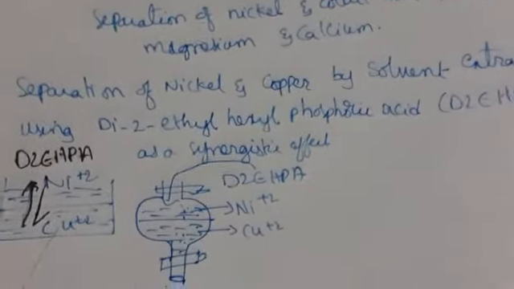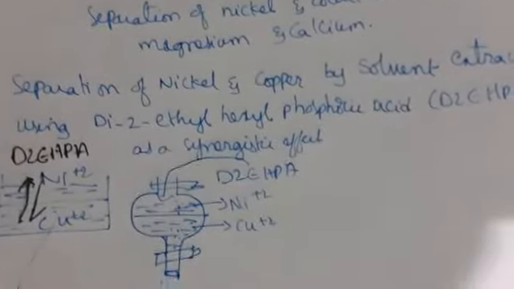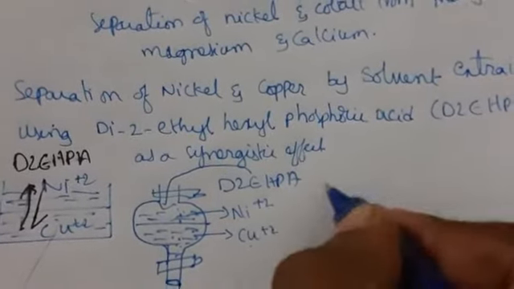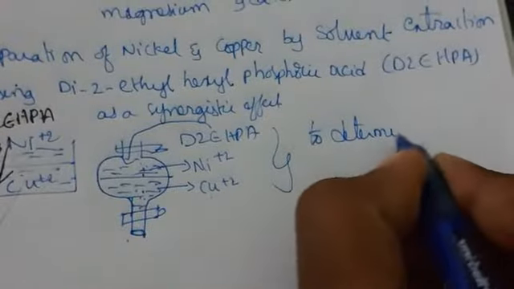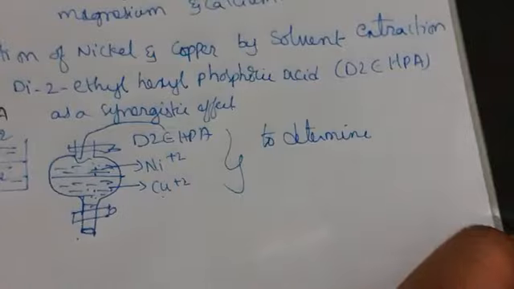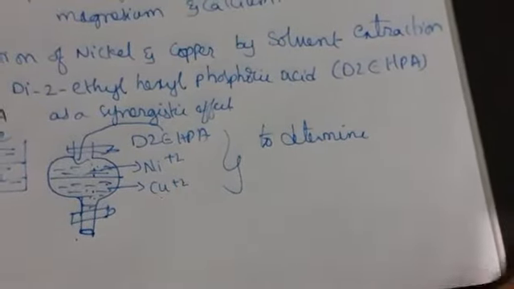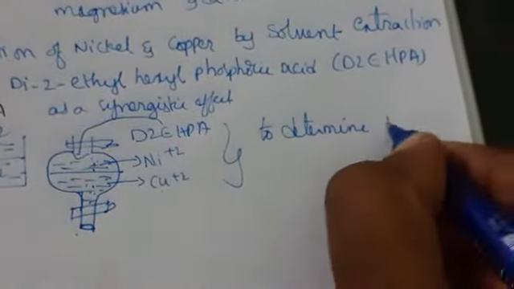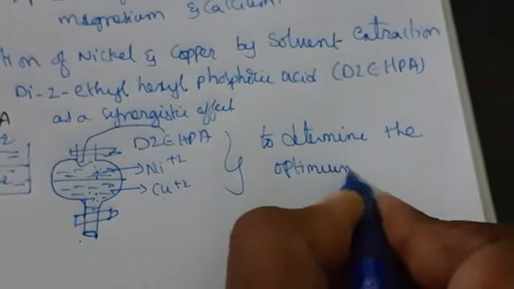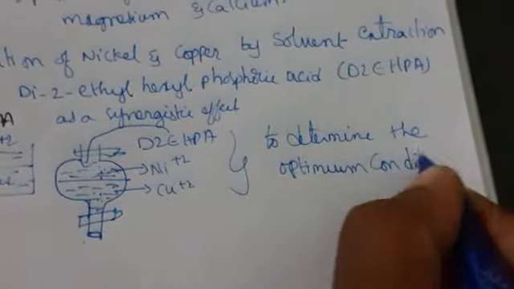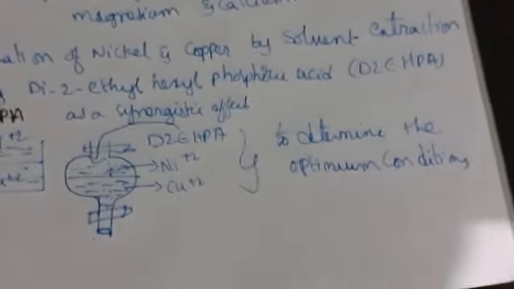Then what are the results we are getting? Here we have to determine the optimum conditions. So what are the optimum conditions? The pH values, pressure, temperature, and the catalyst; the conditions we are going to determine, that we call the optimum conditions.